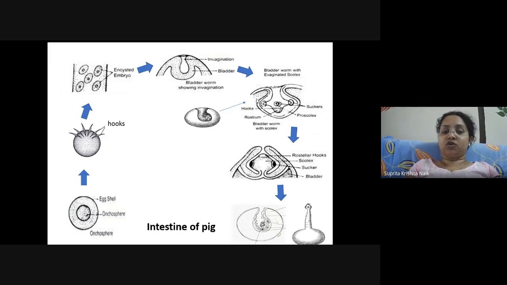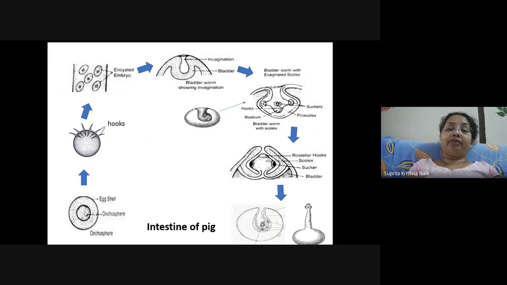So in this next picture you can see the bladder worm with evaginated scolex, that is, the scolex is inverted, on the opposite side, so it is evaginated scolex. In this you can see the rostellar hooks are present here, the hooks can be seen, and there is a small hole opening from which now these bladder worms are going to emerge out.